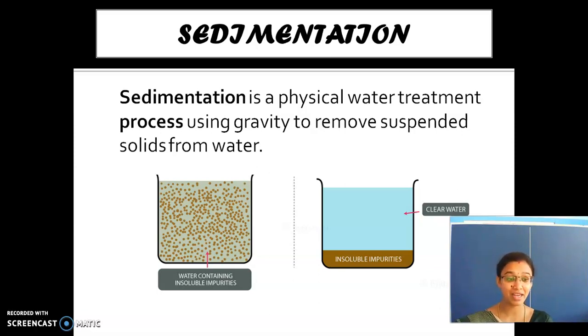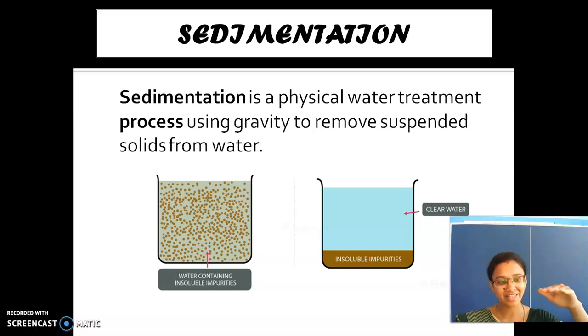For example, in Bangalore, they have a lot of drainage water. They store all this drainage water in large containers and leave it as it is for some days. After that, the solid impurities present there will settle down.